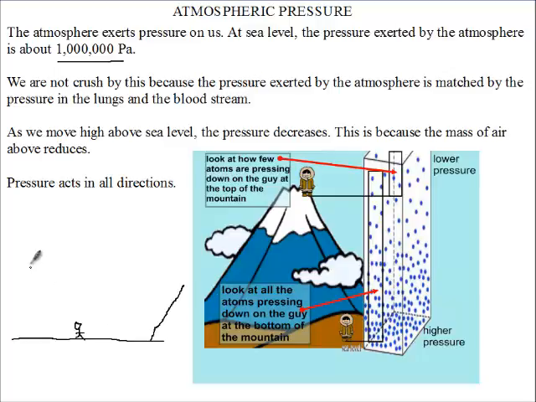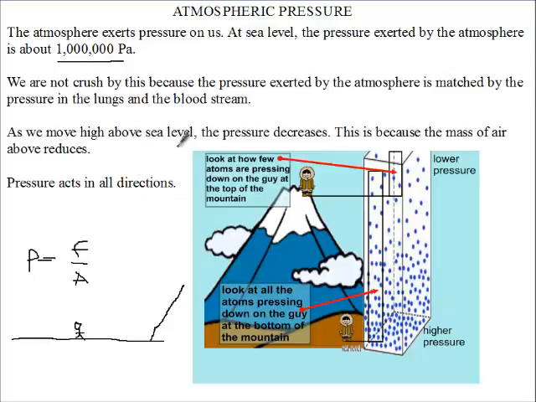Now we know that pressure depends on force and area, and our veins and other blood vessels are very small. Therefore, since the area is very small, the pressure could be very high, and that is how come we are able to match the atmospheric pressure.